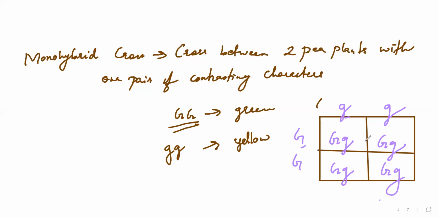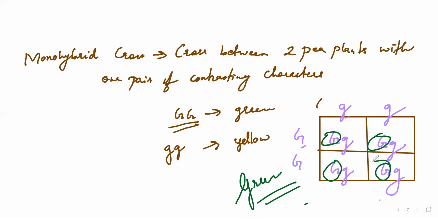Okay, between the yellow pod and the green pod, meaning the seeds, when I cross it, I got everything as green. Why did I get everything as green? Because in every square there is a capital G. So green color is the dominant characteristic over here. Therefore, when I did the monohybrid cross, I got the F1 generation, or the F1 progeny, as green.